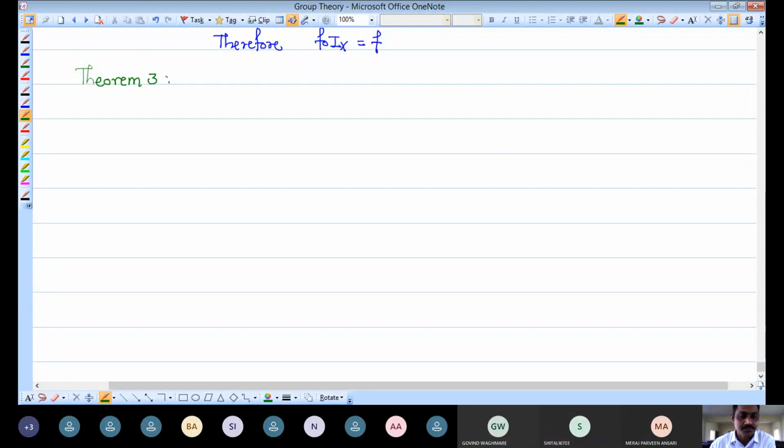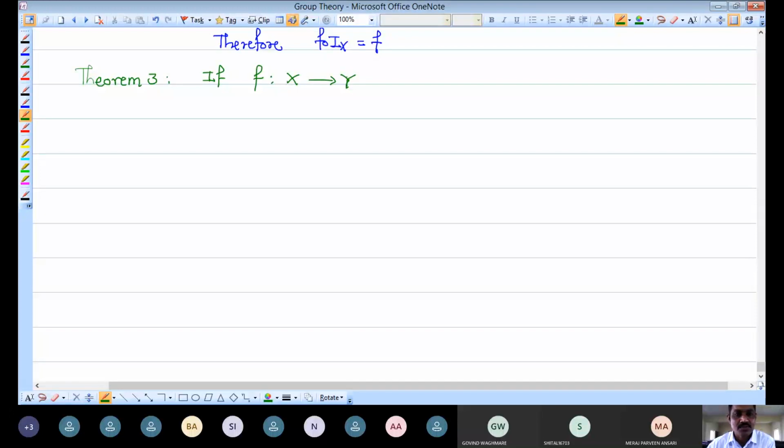Theorem 3. I am writing the statement. If F is a mapping from capital X to capital Y, instead of X, Y, Z you can take capital A, B, C, also for sets, as notations for these sets.